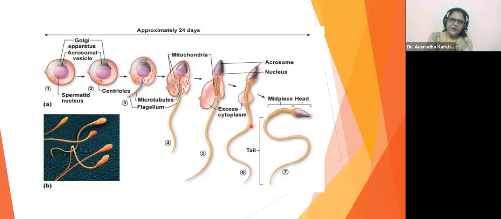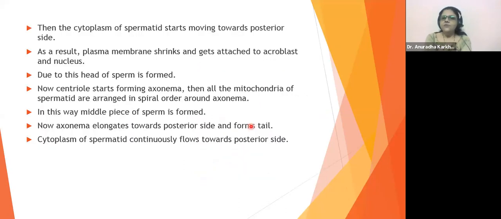Correct. So see, what happens because of this? The cytoplasm of the spermatid starts moving towards the posterior side. As a result, the plasma membrane shrinks and gets attached to the acroblast and nucleus. Due to this, the head of the sperm is formed. Now, the centriole starts forming the axoneme.